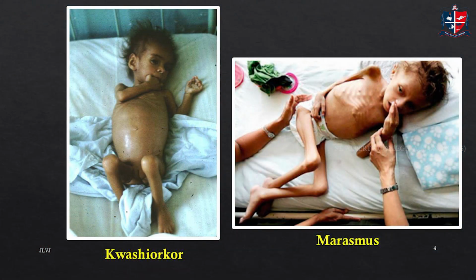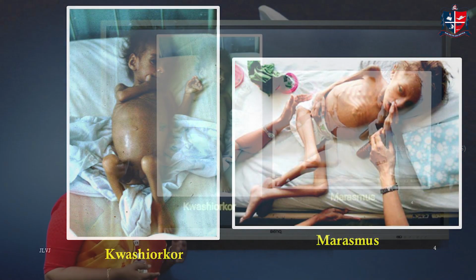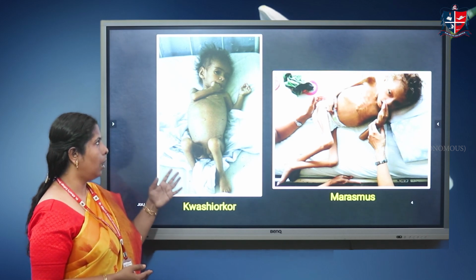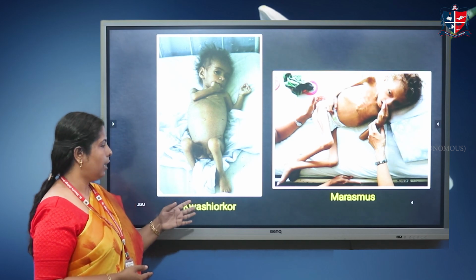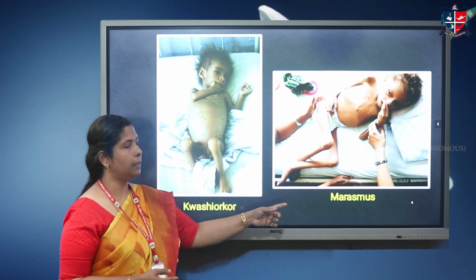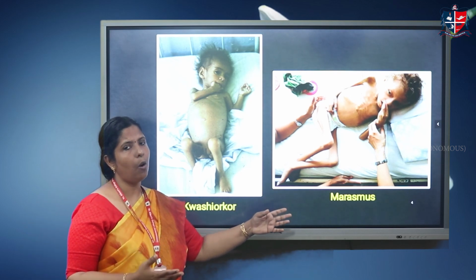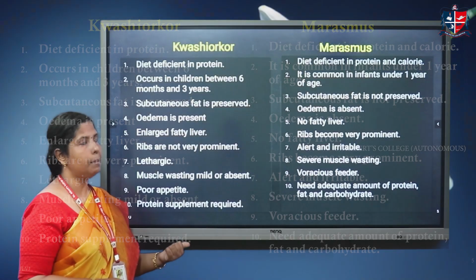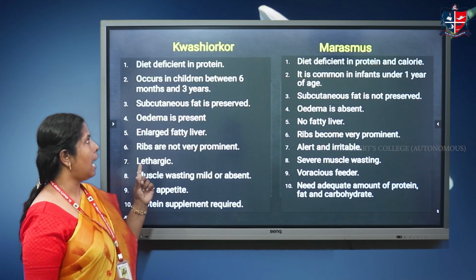So these are the signs and symptoms, and this is more evident in kids. This is one picture showing how a Kwashiorkor baby is affected, and this is the picture of marasmus, where even the food is not available in proper quantity. We will now have a comparison between Kwashiorkor and marasmus. First we see the diet.